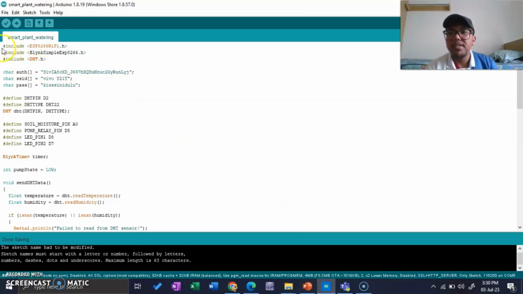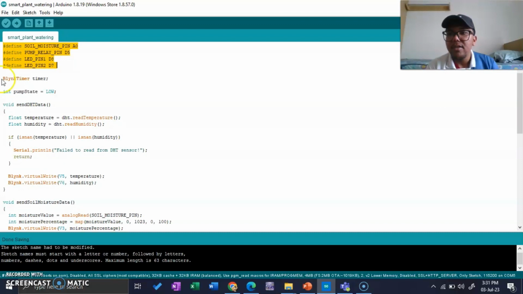For the coding part, here are 3 header files that will be used throughout all the code written below. And then we set the char auth, SSID, and the pass. Here is the code where we connect our project with our Blynk application, and then the Wi-Fi name that will be used and the password. And then here we define all the pins that will be used for every component connected to it, including the LED pin 1, LED pin 2, indicator of the motor, and then we have the pump relay, soil moisture, and then the DHT22 sensor.